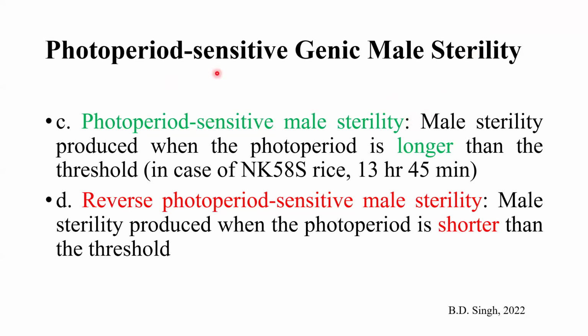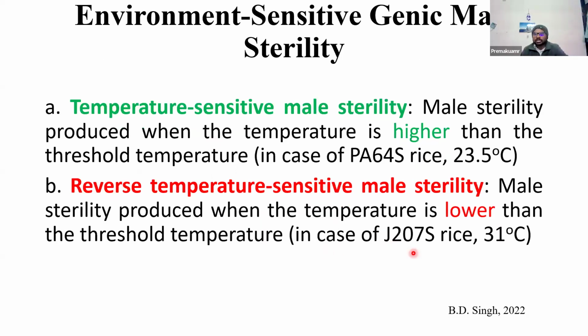Then photoperiod sensitive genetic male sterility. Please remember, many times we have a concept that if the temperature crosses above that particular critical temperature, sterility will occur. It's not like that always. Maybe if the temperature is below that, sterility will also occur, like in the case of J207S. That is called reverse temperature sensitive male sterility.